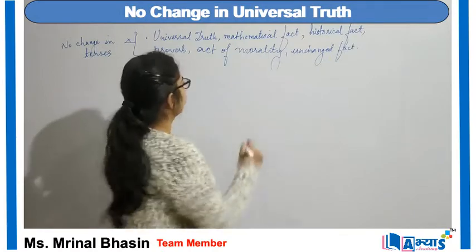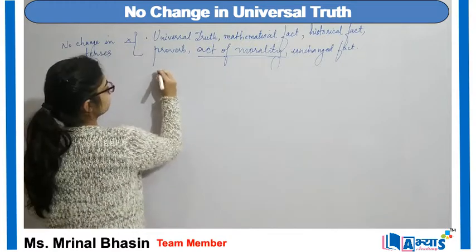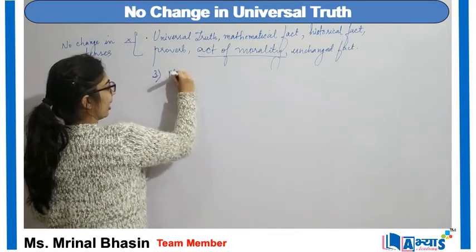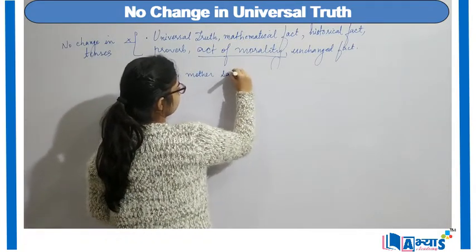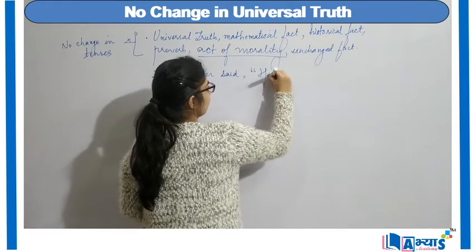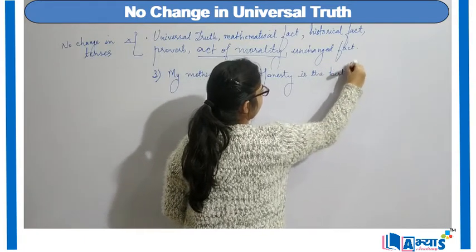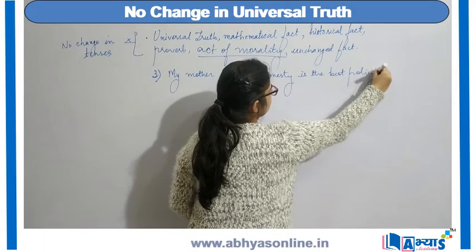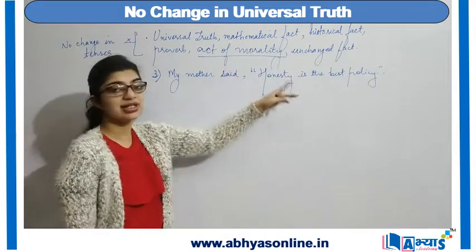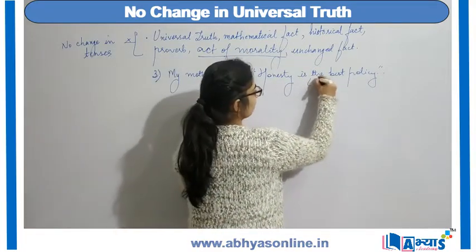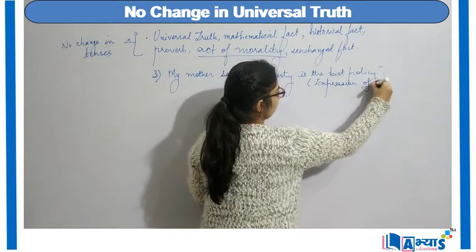Then let us talk about the act of morality. An example of an act of morality can be, my mother said honesty is the best policy. Now, my mother said honesty is the best policy. It is the expression of morality.